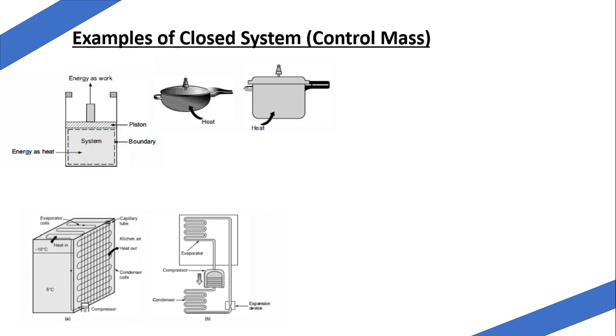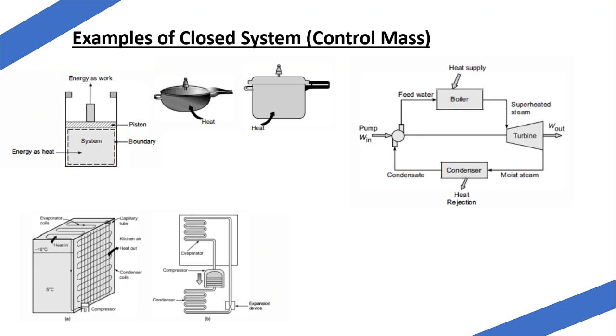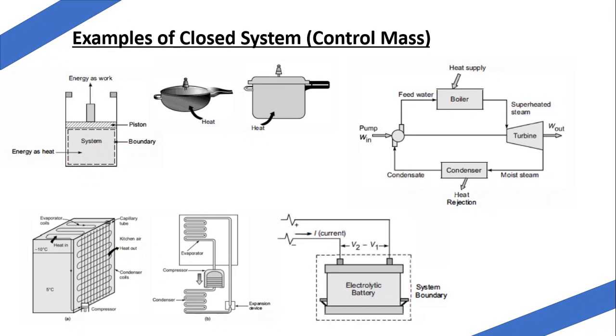Other examples are refrigeration and air conditioning systems, and power plants, where the working fluid is circulated and recycled, so the mass of the working fluid remains the same. Here also the battery electrolyte inside a battery charger remains constant. The mass will remain constant. So these are the examples of a closed system.